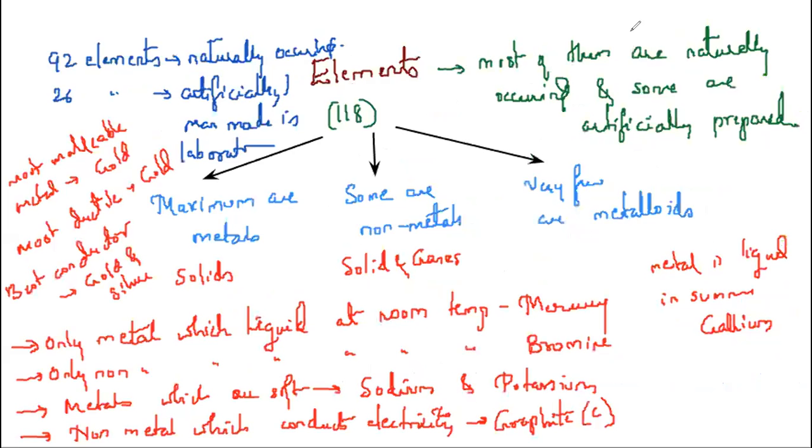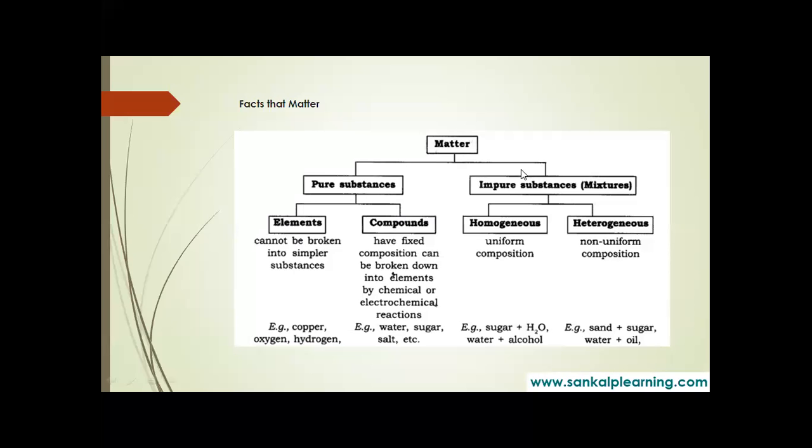So there are 118 elements. Most of them are naturally occurring, some are artificially prepared: 92 naturally occurring and 26 artificially prepared. Maximum are metals, some are non-metals, and very few are metalloids. So this is all about the classification of matter. You can see pure substances and mixtures. We do not call them impure substances.